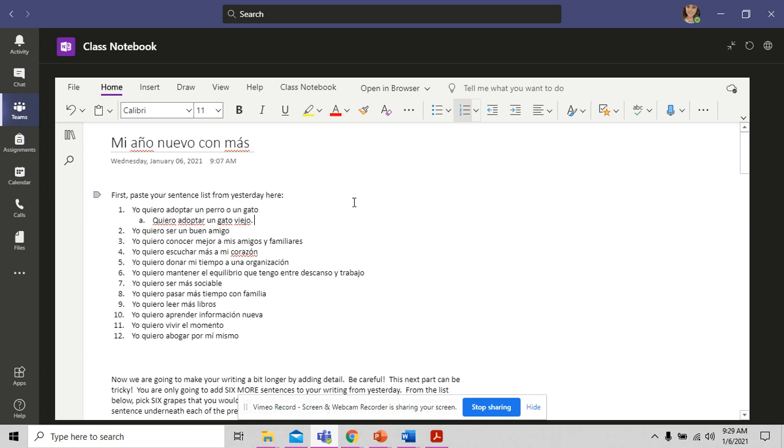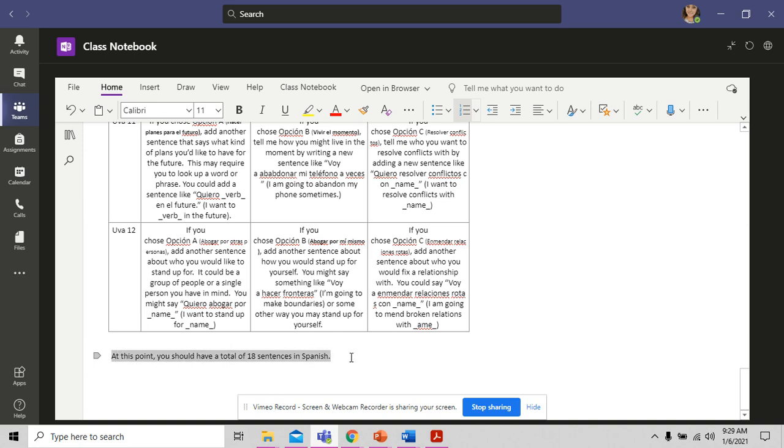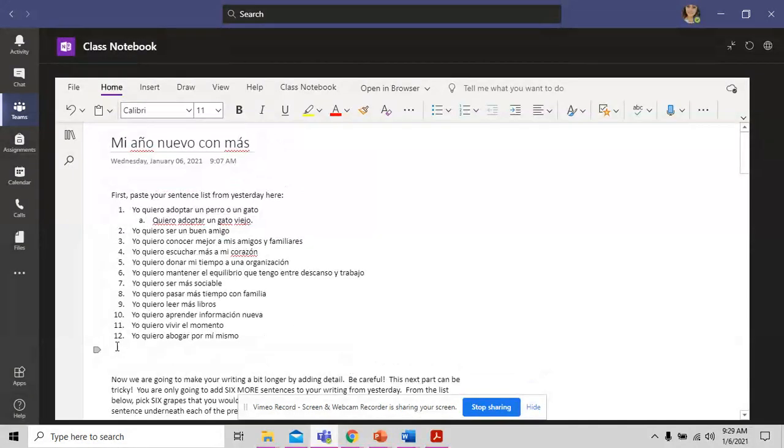All right, so you are going to add 5 more sentences to your writing, and that's it. By the end, you will have a total of 18 sentences in Spanish, okay? We have 12 main sentences, and then you're adding 6 sub-sentences, all right?